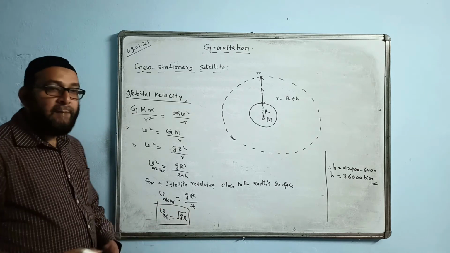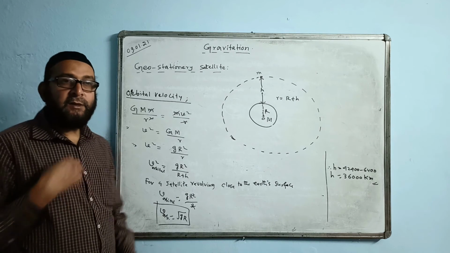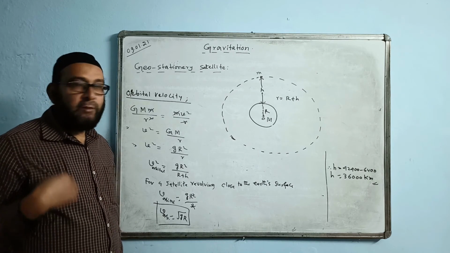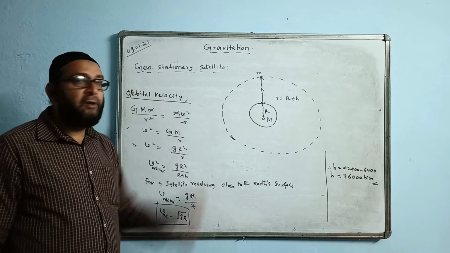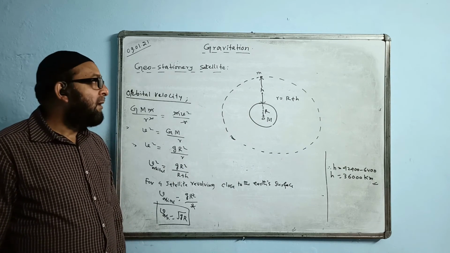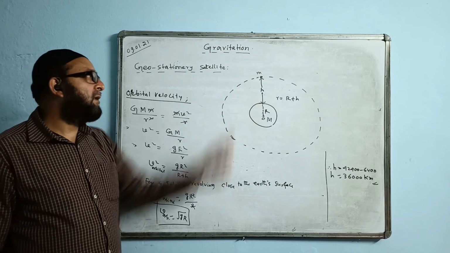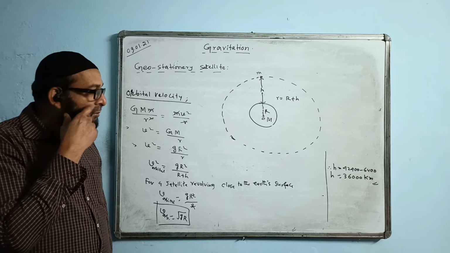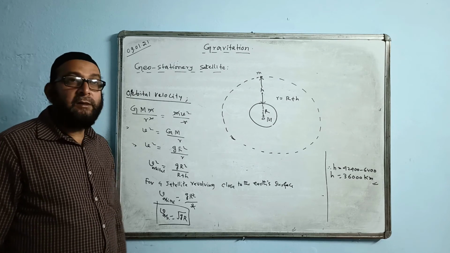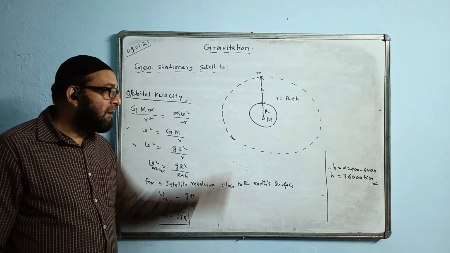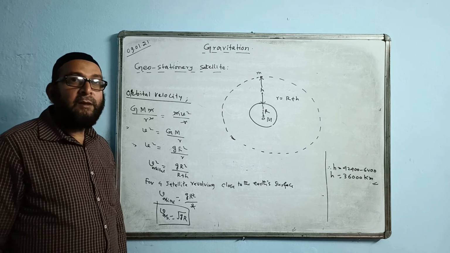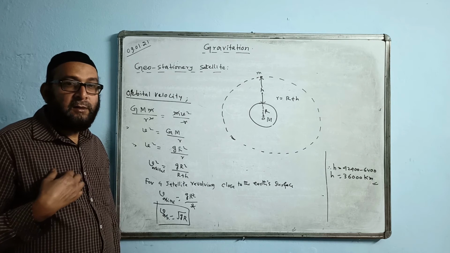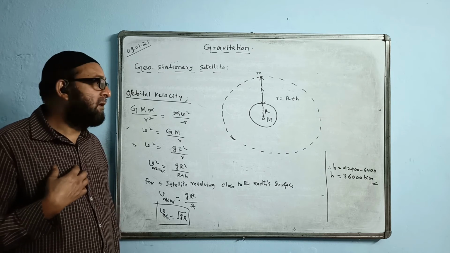But this formula is only applicable for a satellite which is revolving very close to the surface of the Earth, very close. For example, radius of the Earth is 6400 kilometer, and if a satellite is revolving at a height of 100 meter, so 6400 kilometer, if you change it in meter, you have to multiply by 1000. So that will become 64 lakhs.